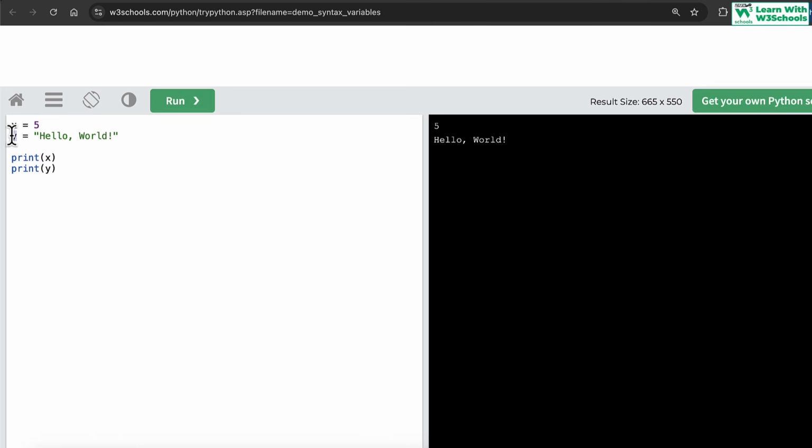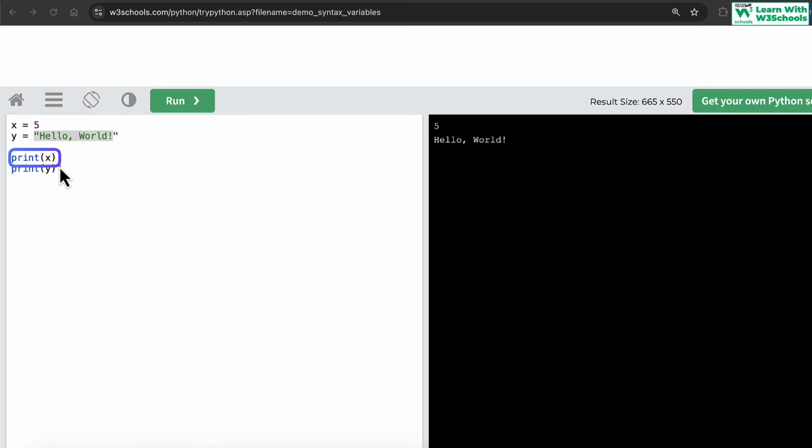stored. So when we have x equals 5 or y equals "hello world", this means that memory has been allocated inside our system, and that memory now holds this hello world data. To access this memory, we need to use this variable. To reuse this variable, we can say, print the value of y, which basically means I want to print the value of this hello world here.